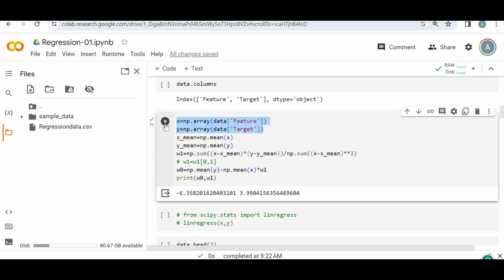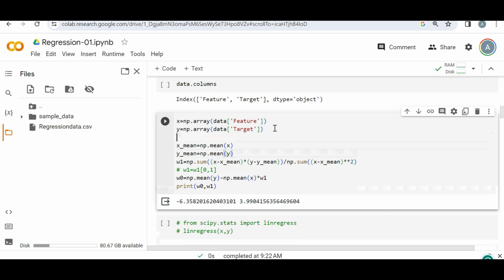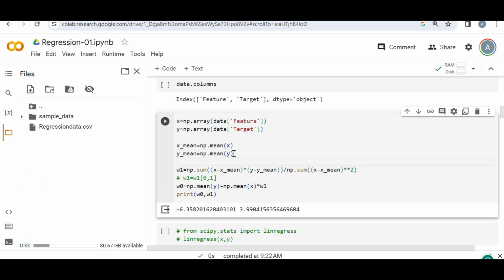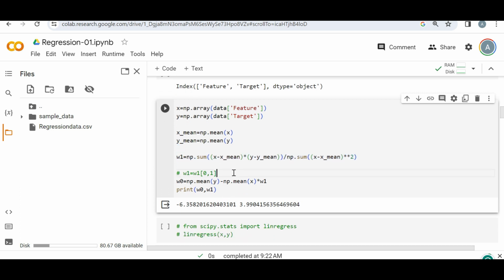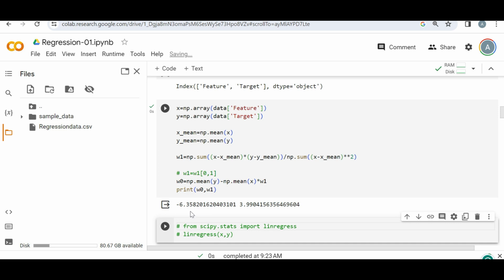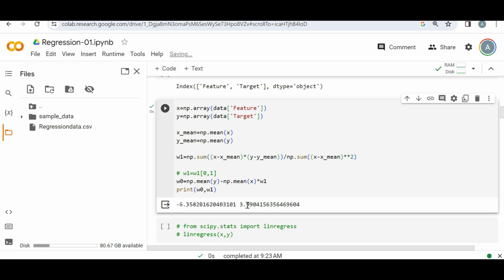So see, I just take this data, feature and target, and convert it into NumPy here, so my equation will become very easy. Then I calculated the average point, mean for feature and mean for target. Then I calculated this W1. I already wrote the equation: x minus x bar, y minus y bar, divided by x minus x bar whole square. This is W1, and then W naught. Let me run this. See, we got this W naught and W1.